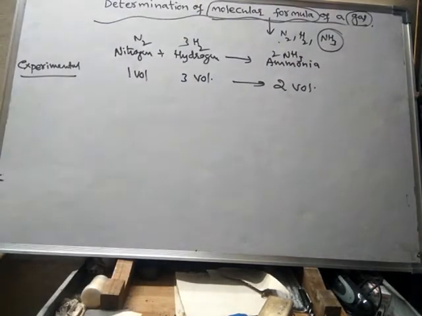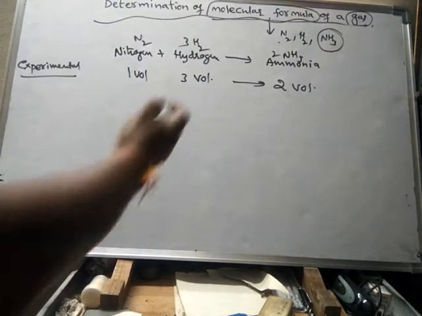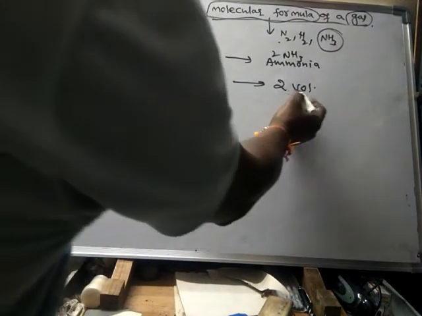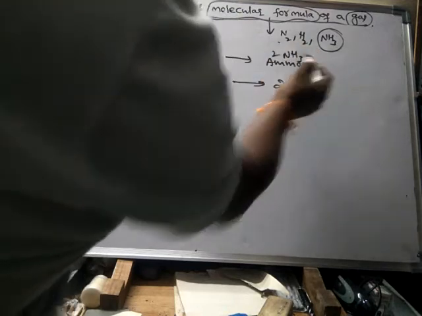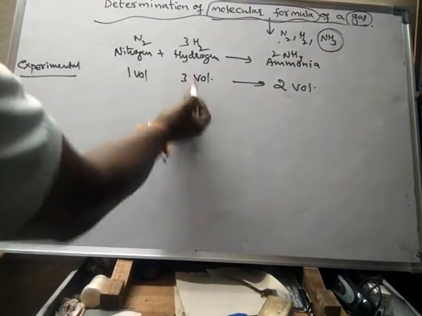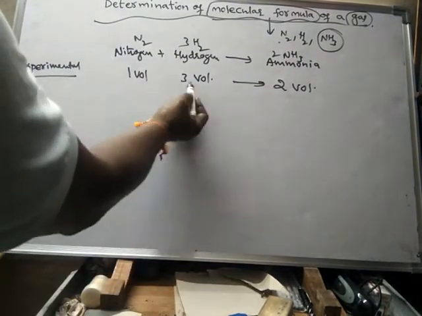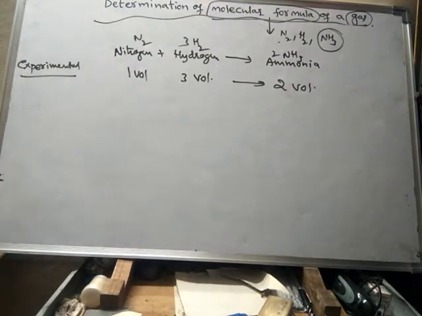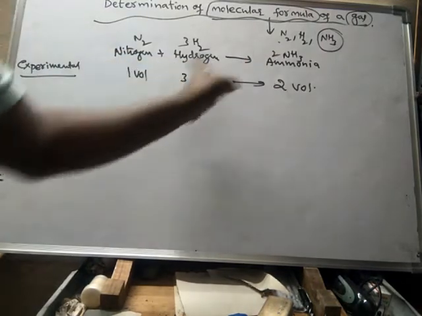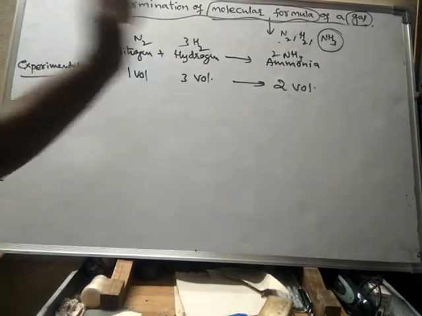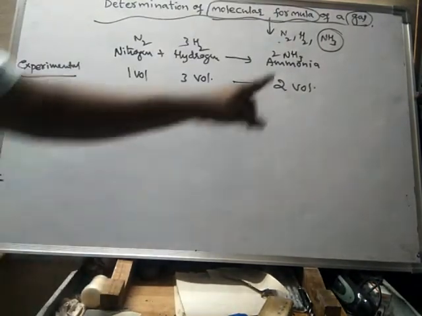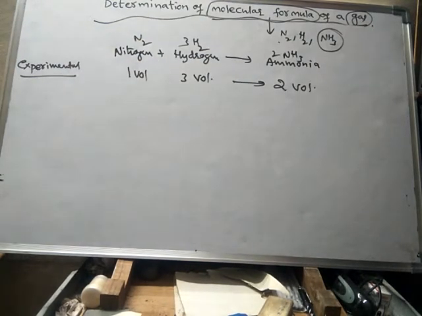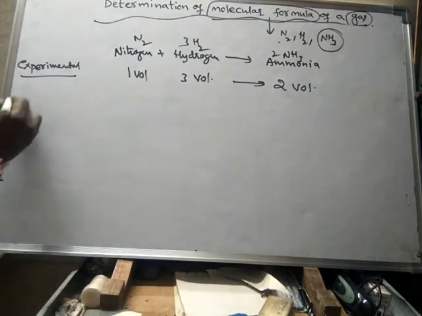According to Gay-Lussac's law, it is an experimental truth, a proved one. For the formation of every 2 volumes of ammonia, 3 volumes of hydrogen are required, and along with 3 volumes of hydrogen, 1 volume of nitrogen is required. Then only the reaction takes place between nitrogen and hydrogen and forms ammonia, and the ammonia formed will be 2 volumes.